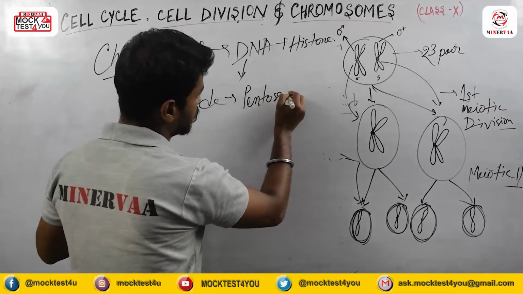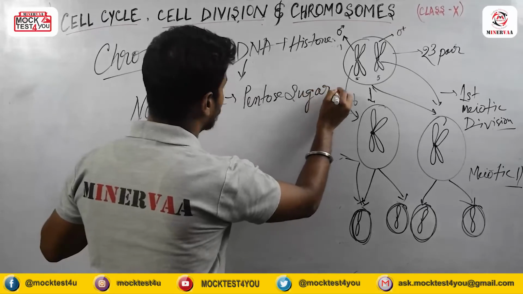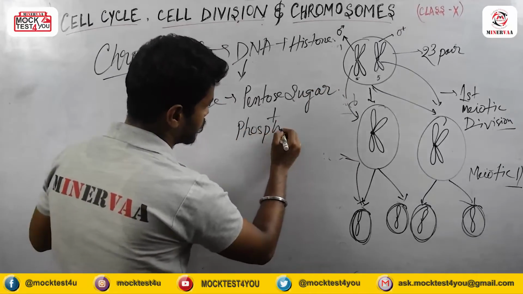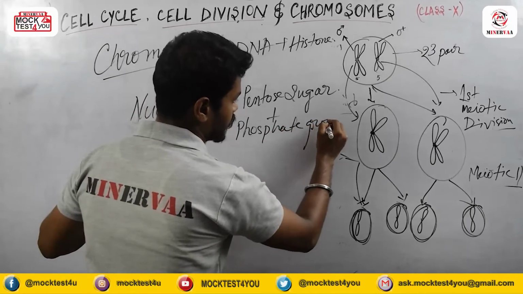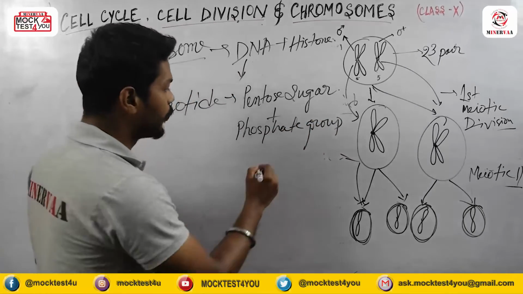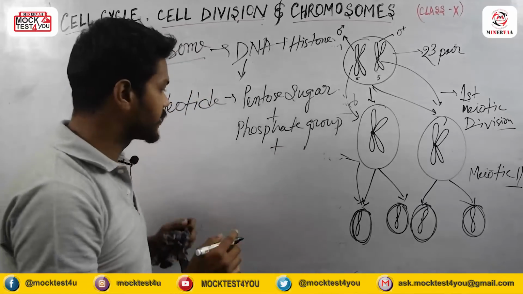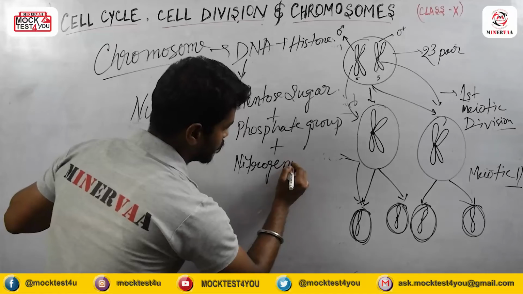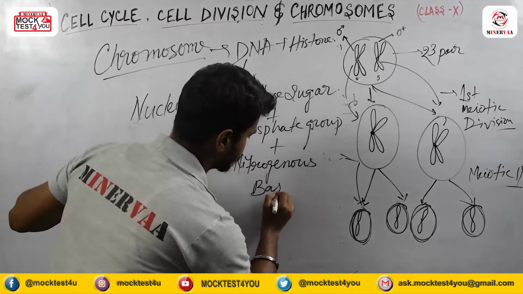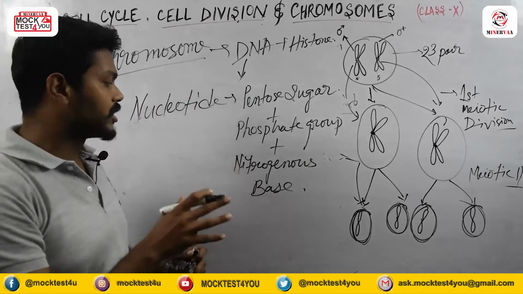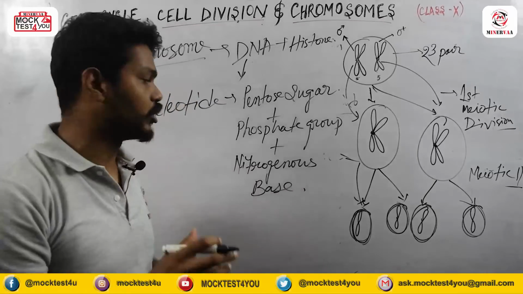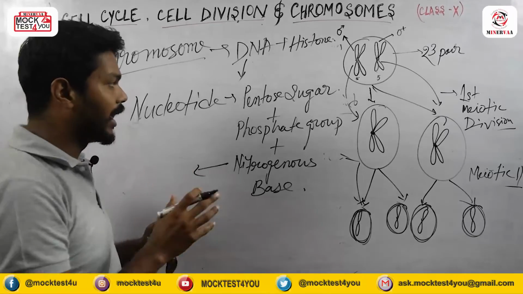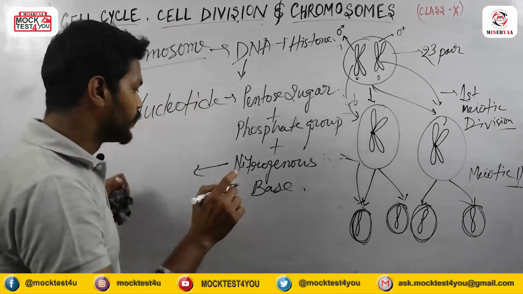pentose sugar plus phosphate group. Pentose sugar, phosphate group, and one more important thing, which is the nitrogenous base. If I talk about this nitrogenous base, there are different types of nitrogen bases present, one in the case of DNA and a different one in the case of RNA.